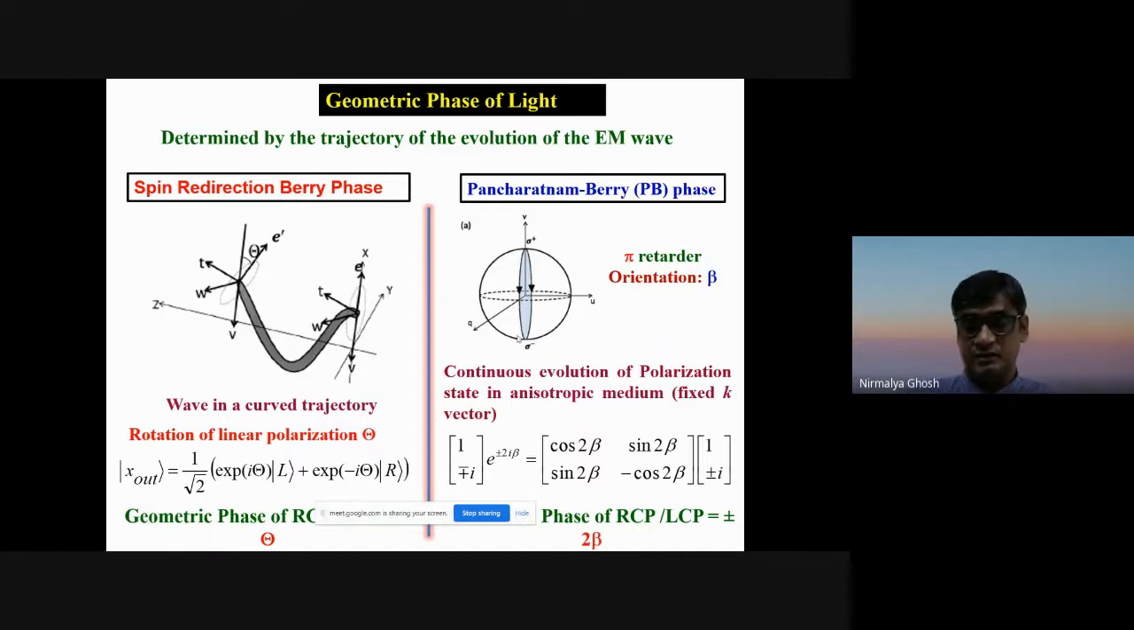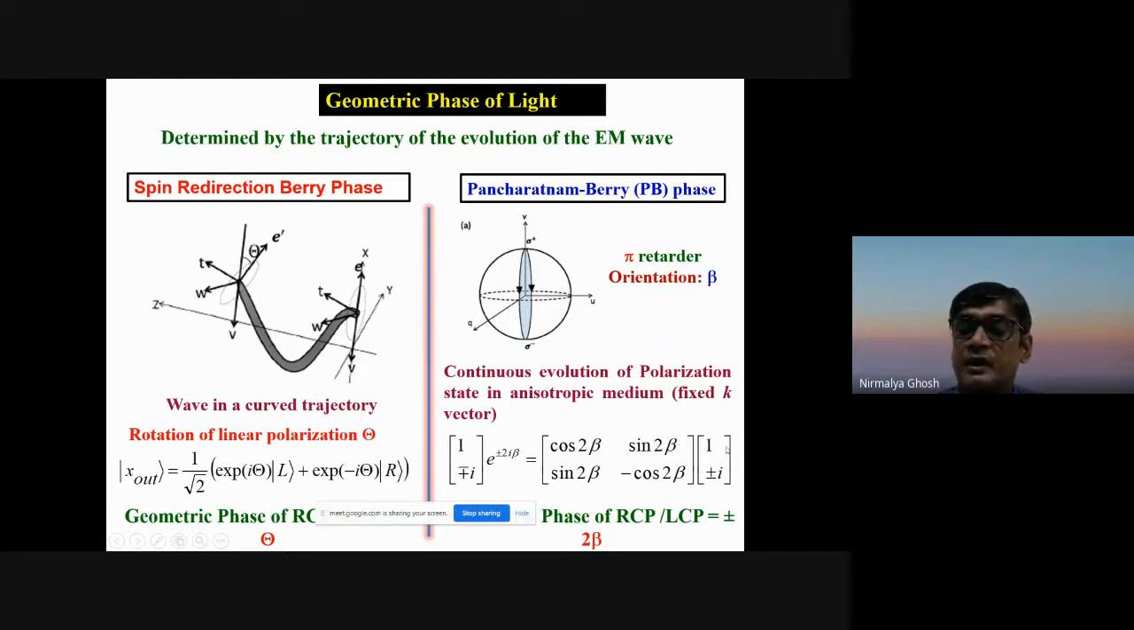Again, such a rotation of polarization can be interpreted as a phase difference between right and left circularly polarized light. This can be understood by this. If I write the Jones matrix of a half wave plate like this, cos 2β, sin 2β, sin 2β, minus cos 2β. So for β equal to 0, this is 1, 0, 0, minus 1. So this Jones matrix, of course, depends upon the β.